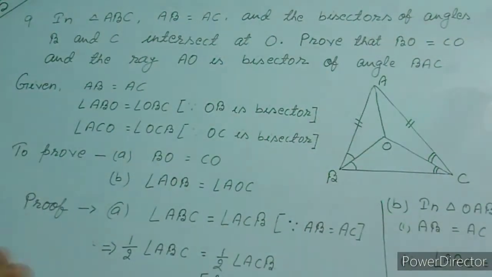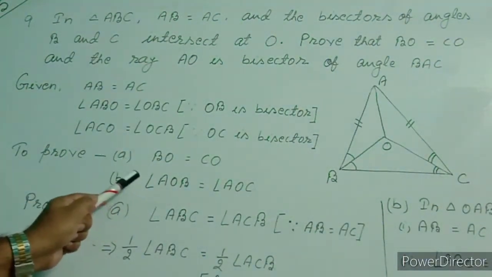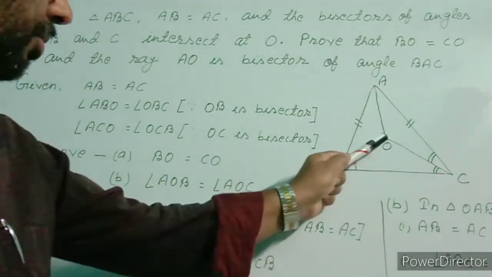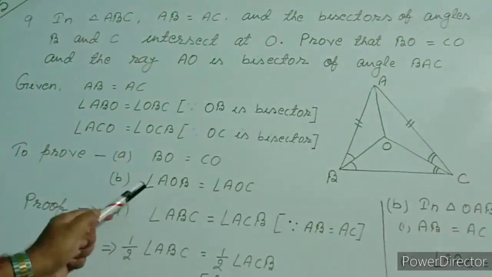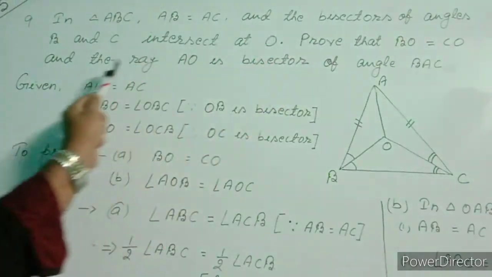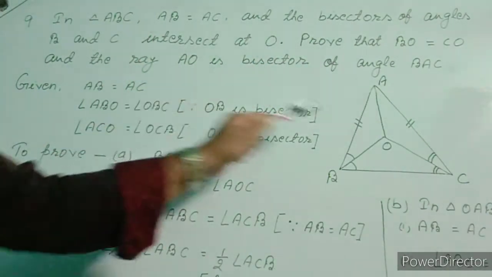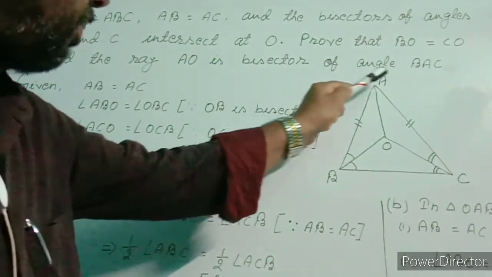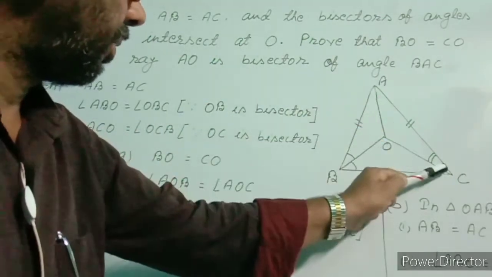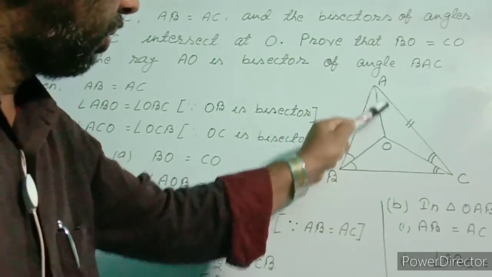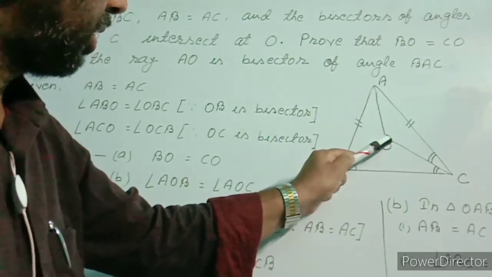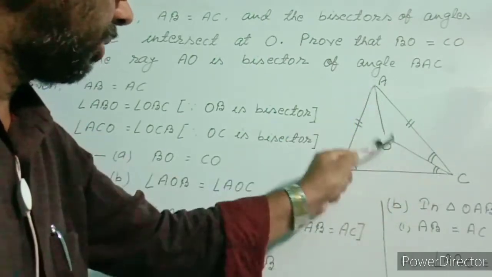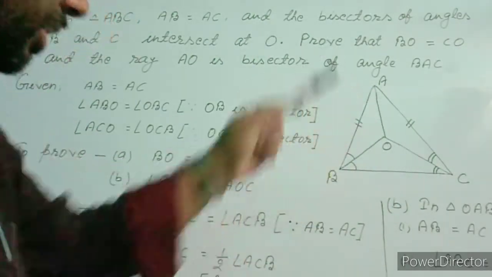Now we are asked to prove these two things. First, BO equal to CO. These two sides are equal. And second, ray AO is bisector of angle BAC. If AO is bisector of angle BAC, then we have to prove angle BAO equal to angle CAO. Then AO will be the bisector.